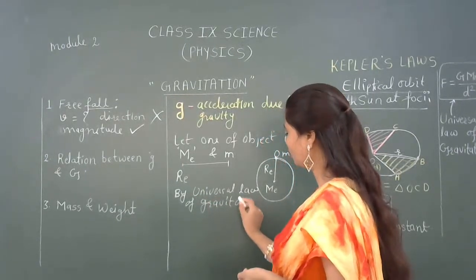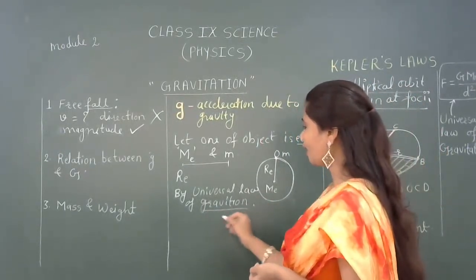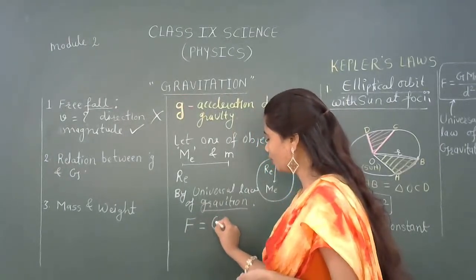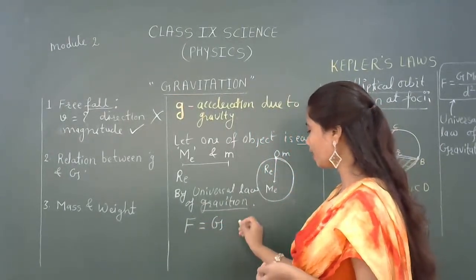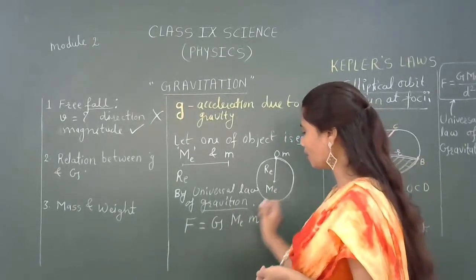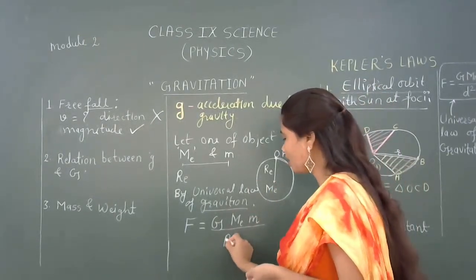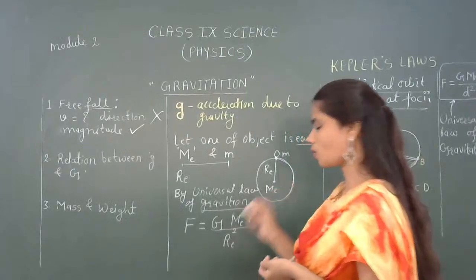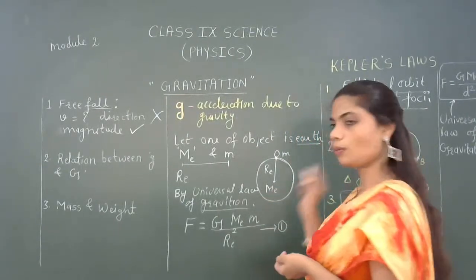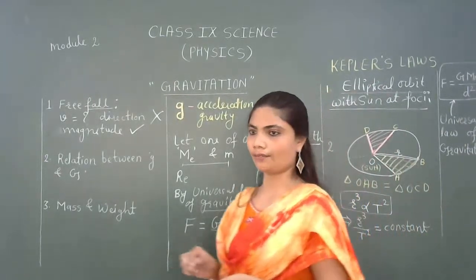By the universal law of gravitation, we can write the force acting on these two objects as F equals G M m upon R_E squared, where G is the gravitational constant, M is the mass of the Earth, m is the mass of the other object, and the distance between them is the radius of the Earth, R_E. This is our equation number 1. Done. This is by the universal law of gravitation.